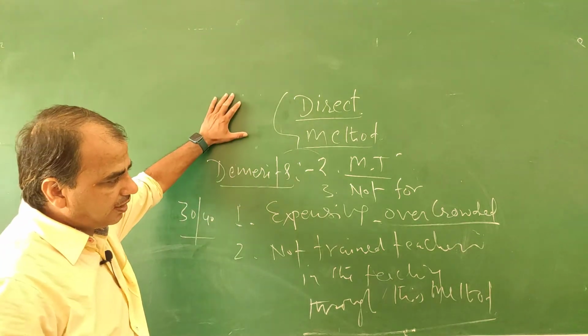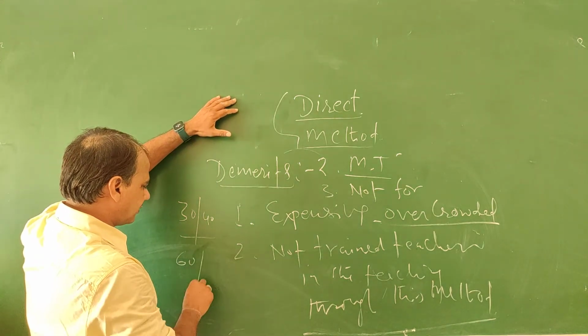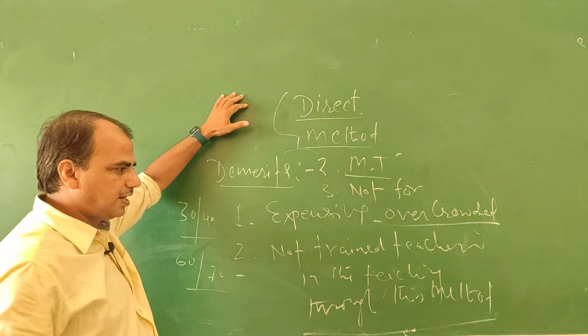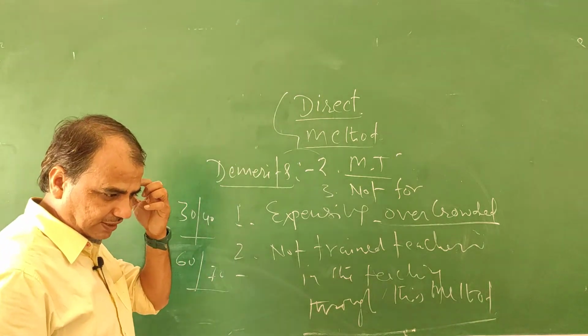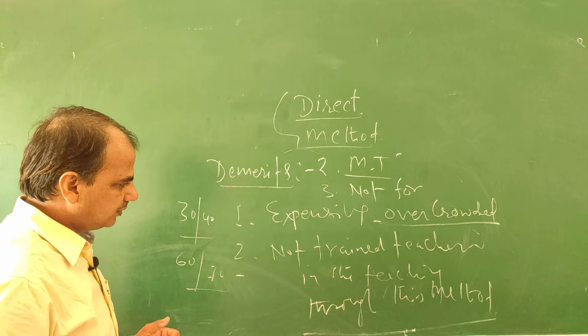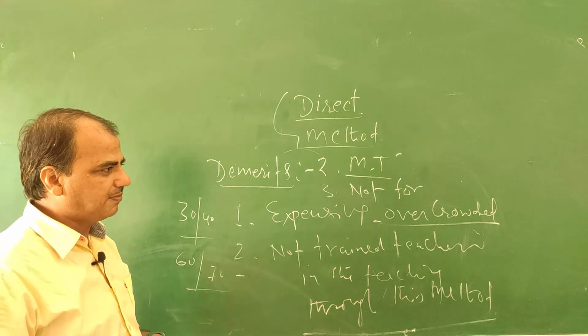But out of 60 or 70, it cannot be used in the classroom by the pupil teacher through this method. So this is also a failed method.